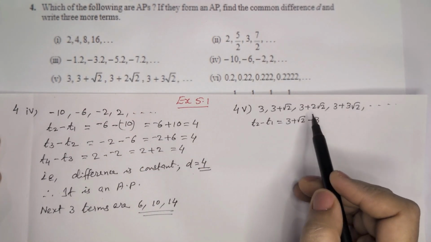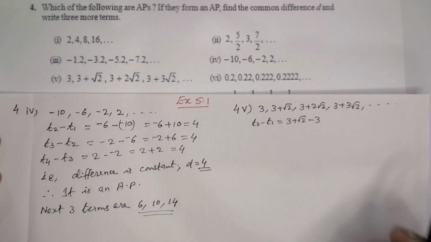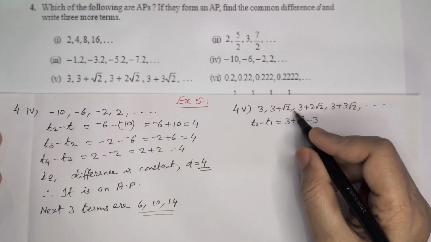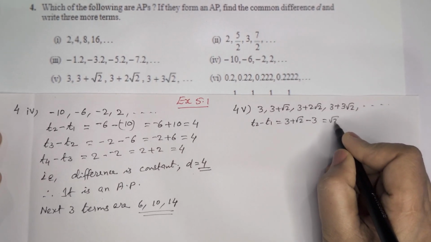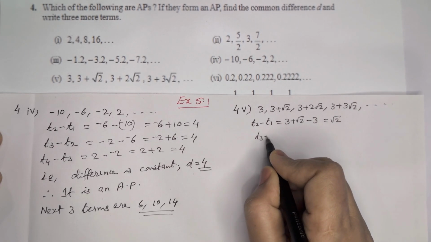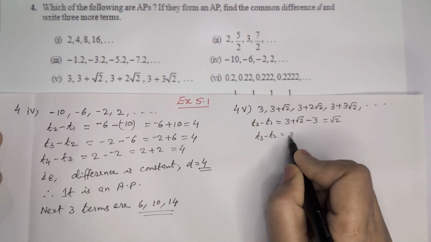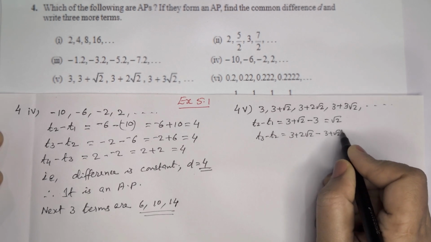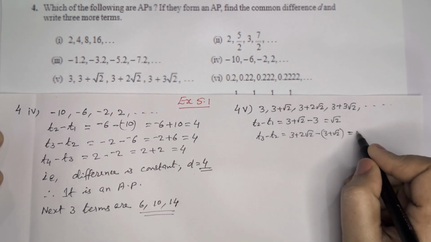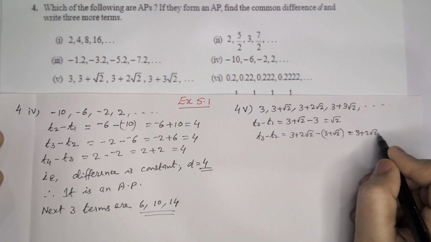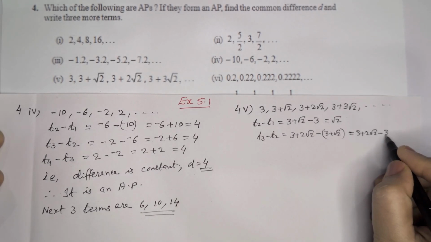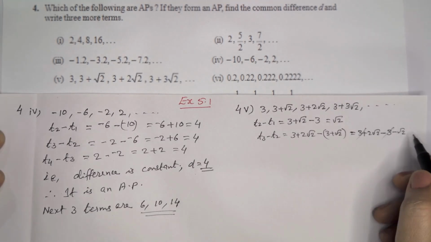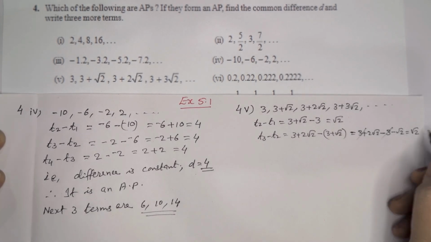Fifth one, 3, 3 plus root 2, 3 plus 2 root 2, 3 plus 3 root 2, etc. Here second term minus first term. That means 3 plus root 2 minus 3 is equal to root 2. Then third term minus second one. 3 plus 2 root 2 minus, in bracket, 3 plus root 2, which is equal to 3 plus 2 root 2, apply the minus sign, minus 3 minus root 2. So we can see 3 will cancel, 2 root 2 minus root 2, that is root 2.